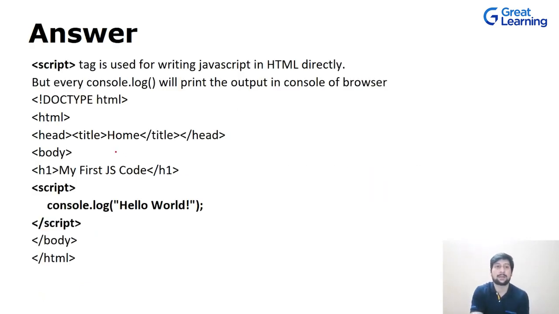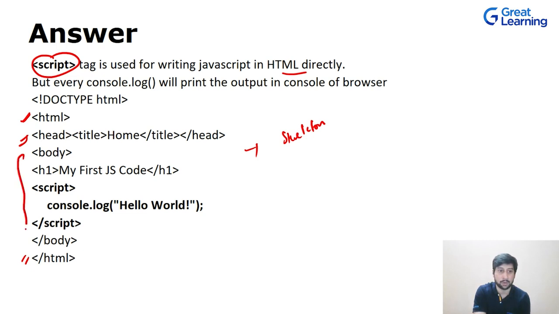So this can be done with the help of the script tag, which is used for writing JavaScript code directly in your HTML file. Let's suppose you have this HTML file, which is basically the structure. This is nothing but the skeleton of your HTML page, which includes one html tag, one head tag, and one body tag.